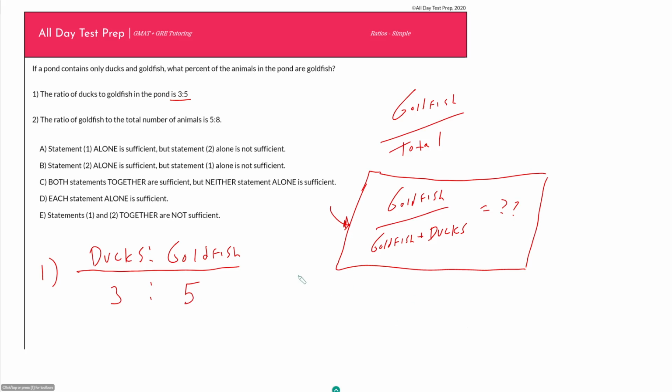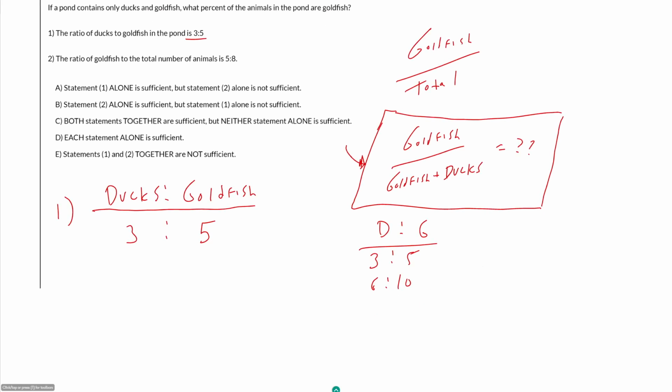It could be 3 to 5, but it could also be 6 to 10, or it could be 9 to 15, or it can be 30 to 50. These are all possible. And so what I like to do is I always want to express my ratios, the number that I have here, as the actual number of whatever that thing is. And so in this case, there are multiple possibilities for how many ducks. There are infinite possibilities for how many ducks and how many goldfish I can have, but I still want an expression that accounts for all of those possibilities.